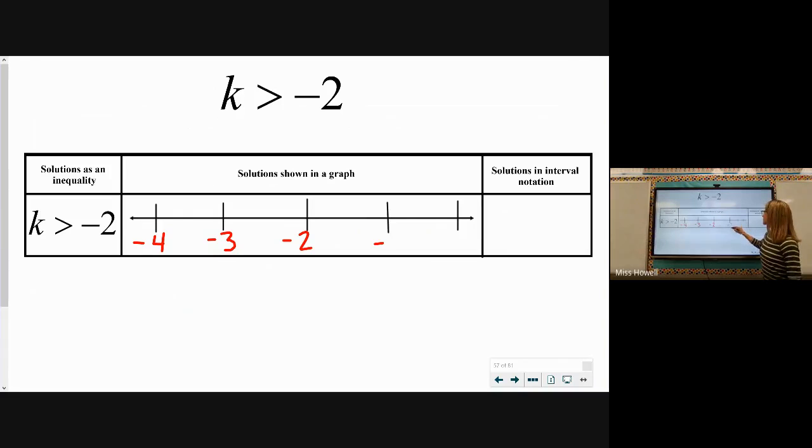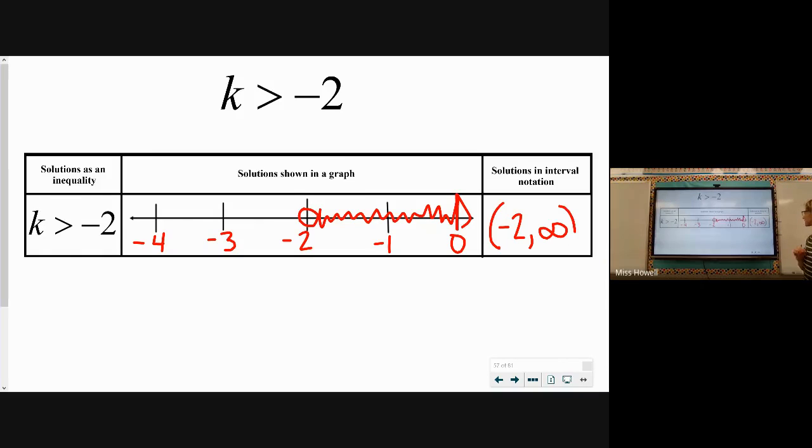Our graph would be an open circle at negative 2, and everything greater than would be to the right, which means our interval starts at negative 2 and ends at infinity. Since negative 2 is an open circle, we have a parenthesis here to start. And infinity and negative infinity, we can never actually reach. We'll always get a parenthesis. So our interval here would go from negative 2 to infinity, not including the negative 2 and infinity.